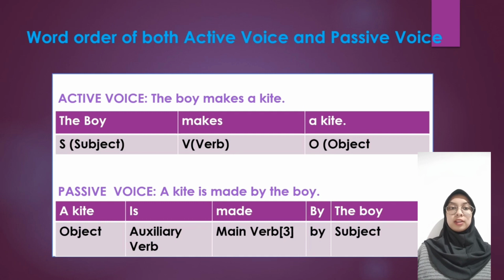By is the addition which we use for passive voice, and then the subject takes the place of object. So the word order for passive voice is object plus auxiliary verb plus main verb plus by plus subject.